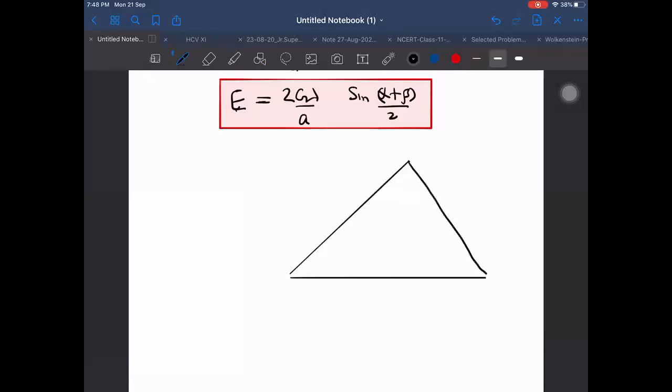I'm giving 3 lengths here, and I want you to find the field due to these 3. This is a triangle A, B, C. Can you find the point inside the triangle where the field will be 0 if the triangle is uniform? Which point will that be?